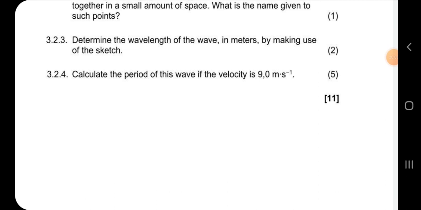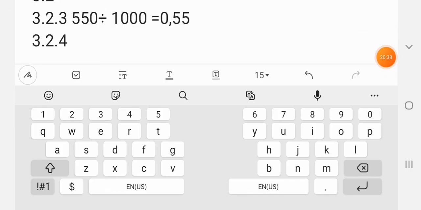If the velocity is 9, we're still going to use the formula v equals f times wavelength. We also calculate the period. For us to calculate the period, we don't have the time. So for us to get the time, we must get the frequency. We don't have the time, but we can calculate the frequency. We have the wavelength and the velocity, so we can use those two to calculate the frequency, and then 1 over frequency is equal to the time.